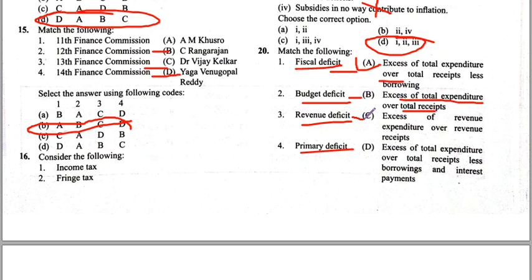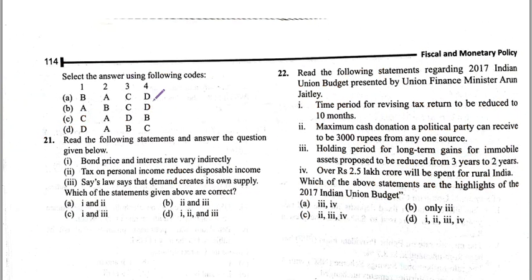And the revenue deficit: excess of revenue expenditure over revenue receipts. What is the primary deficit? Excess of total expenditure over total receipts less borrowing and the interest payment. So 1 matches with A, 2 matches B, 3 matches with C, and 4 matches with D. So asking about the correct statement, answer is B.